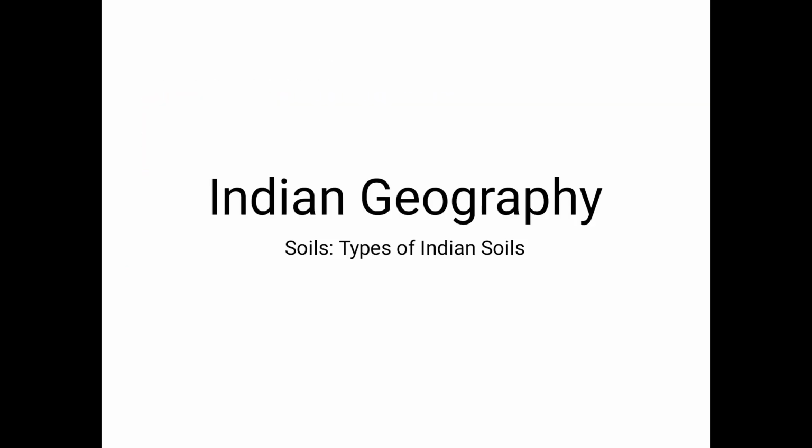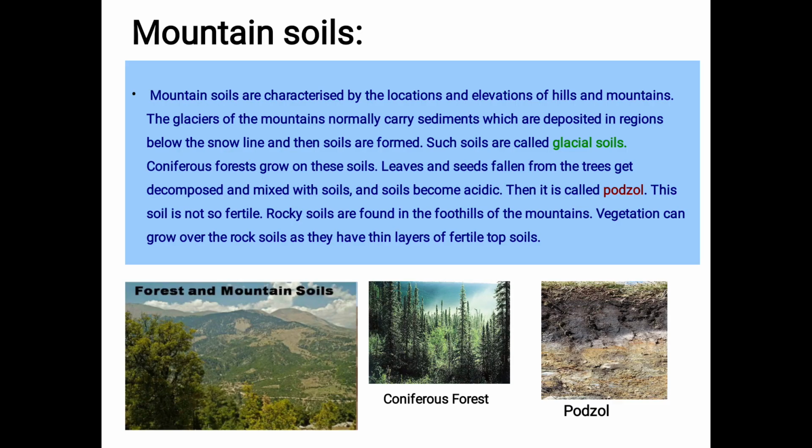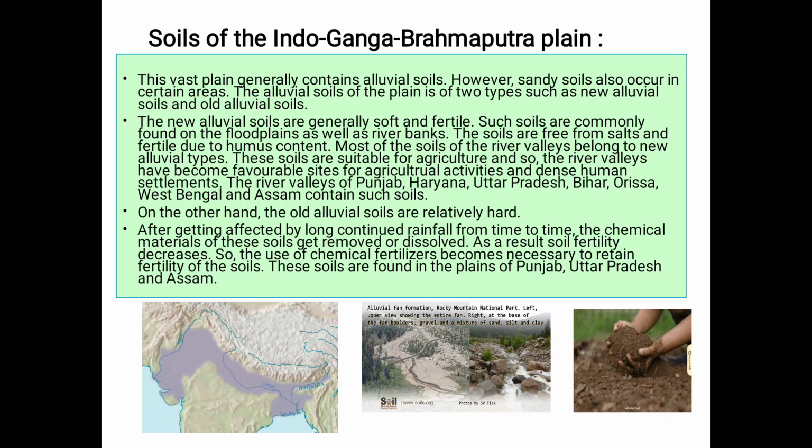Like, what is Black soil? What are glacial soils? What is Podzol? Or in which region are these new alluvial soils found? In the river valleys of Punjab, Haryana, Uttar Pradesh, Bihar, Orissa, West Bengal and Assam.